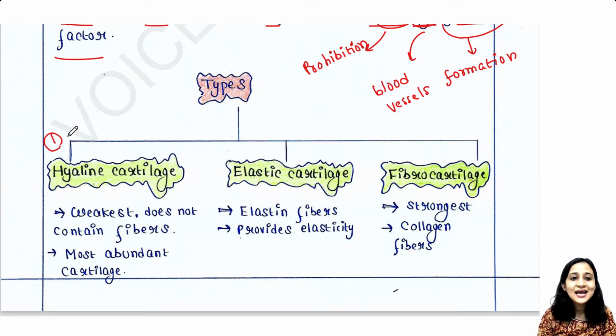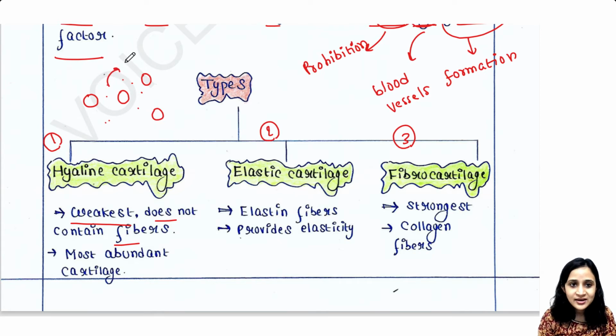First is the hyaline cartilage, then the elastic cartilage, and third is the fibrocartilage. Okay, so hyaline cartilage is weakest. It does not contain fibers. That means here are some cells and here are some carbohydrates, that is the chondroitin sulfate.